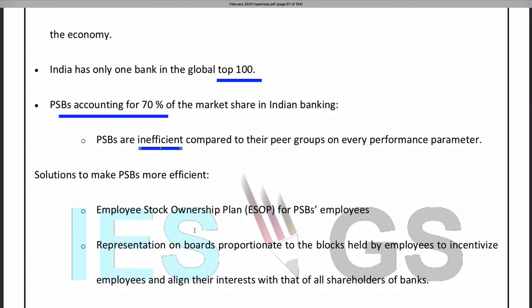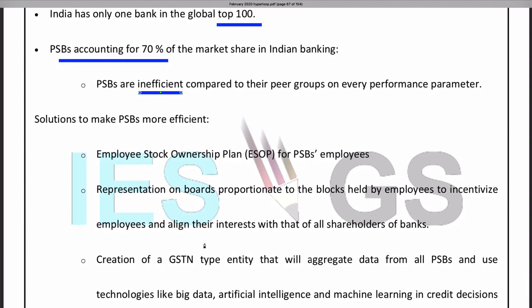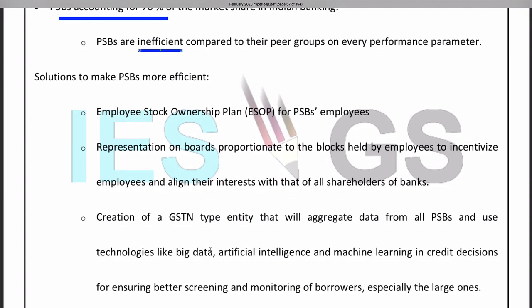So there should be more accountability for the employees. There should be more representation of employees on the boards. Then only that sense of ownership will come and the efficiency can be improved. Similarly, we have to aggregate the PSBs into larger entities, and use technologies like big data, artificial intelligence, etc. for better working, because these PSBs are the banks suffering the most from the NPA issue, the non-performing asset issue.